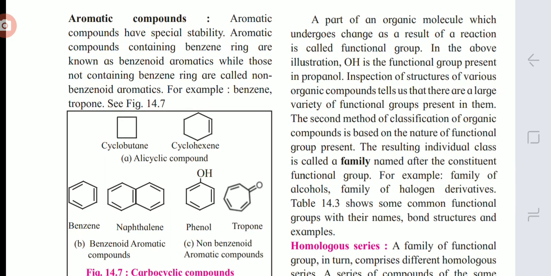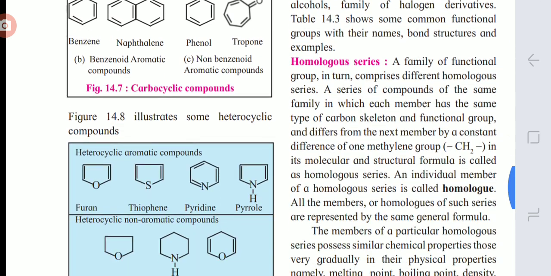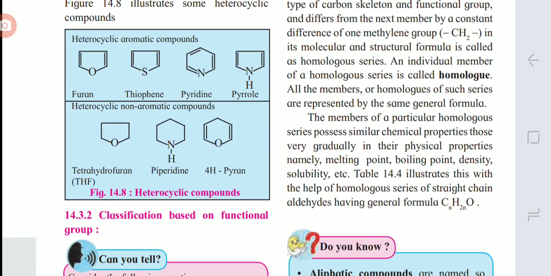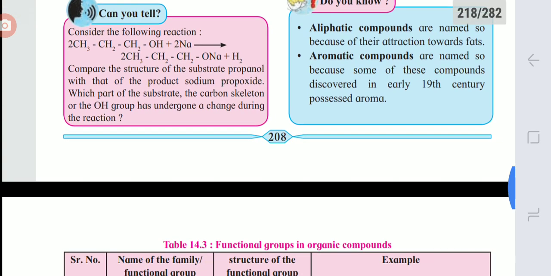Now the second classification is based on the functional group. So what is a functional group? A part of an organic molecule which undergoes change as a result of reaction, or an atom or group of atoms which gives specific property, either chemical or physical, to that compound or class, is called a functional group. So every class has a different functional group. Let us see some functional groups